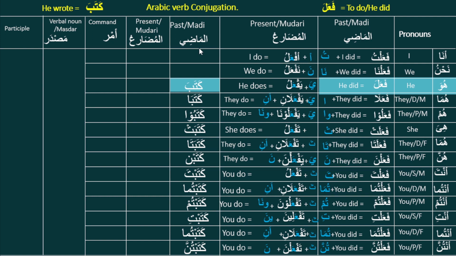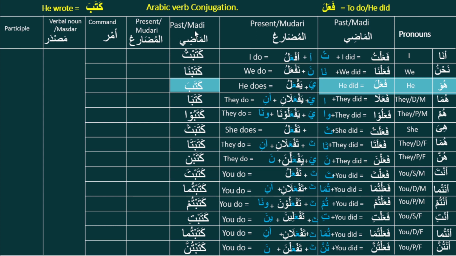And the first person singular and plural will be katabtu, katabna. The formula we have here is fa'altu, fa'alna. And if we replace, we will get katabtu, katabna. Katabtu means I wrote. Katabna means we wrote.